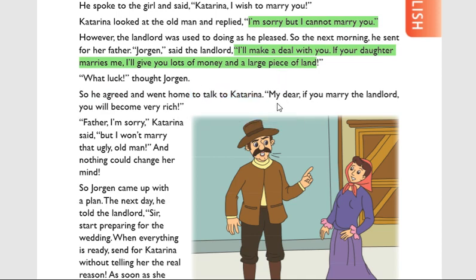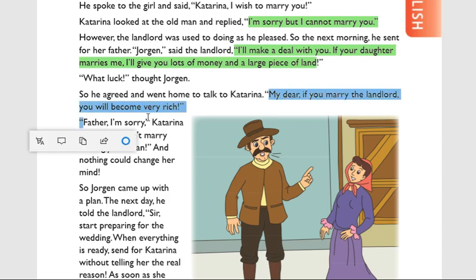Now this sentence is said by Jorgen. What did Jorgen say? "My dear Katrina, if you marry the landlord, you will become very rich." It is also given in the picture. This is how Jorgen informed Katrina. Then see Katrina's reply: "Father, I am sorry," Katrina said, "but I won't marry that ugly old man."